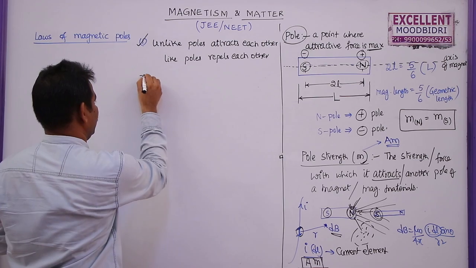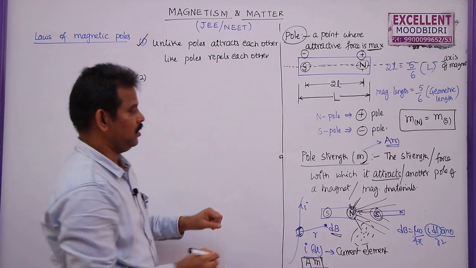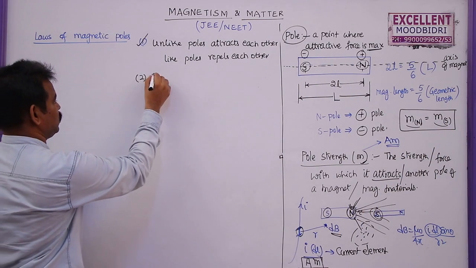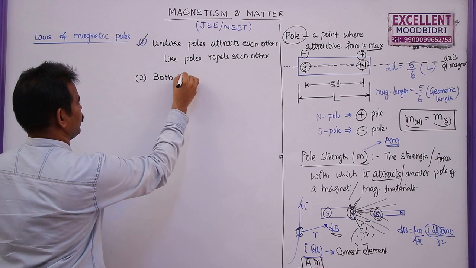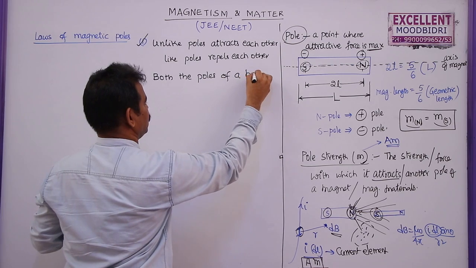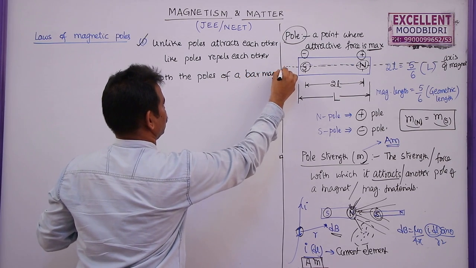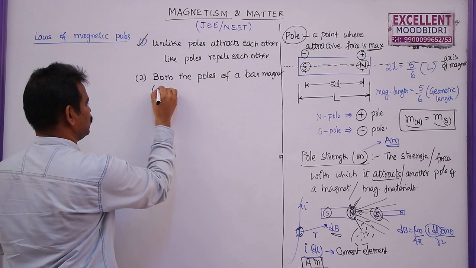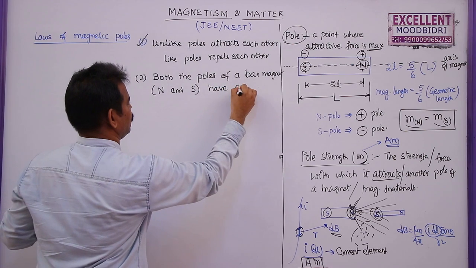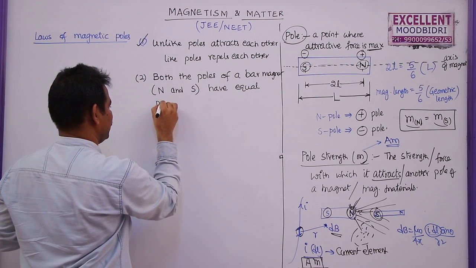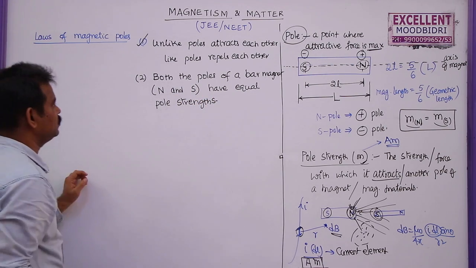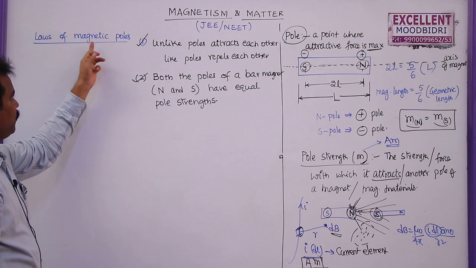In the second point, as we discussed earlier, the pole strength of the north pole and south pole are equal. That means both the poles of a bar magnet, that is both north and south poles, have equal pole strength. So these two are known as the laws of magnetic poles.